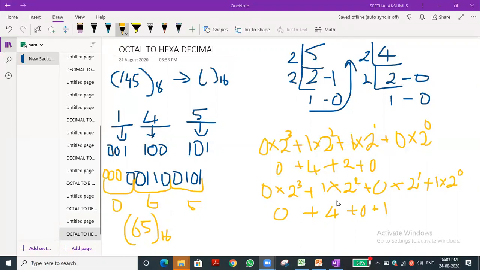That is the concept. Okay, students, one more, the division with the fraction, we will do in tomorrow's class. Then we will go with the final conversion, that is hexadecimal. In octal conversion, octal to binary, octal to decimal, octal to hexadecimal, we completed. Let me do hexadecimal to binary, hexadecimal to decimal, then octal. Once we complete this process, conversion is over. Then remaining topics we will complete in the second chapter.